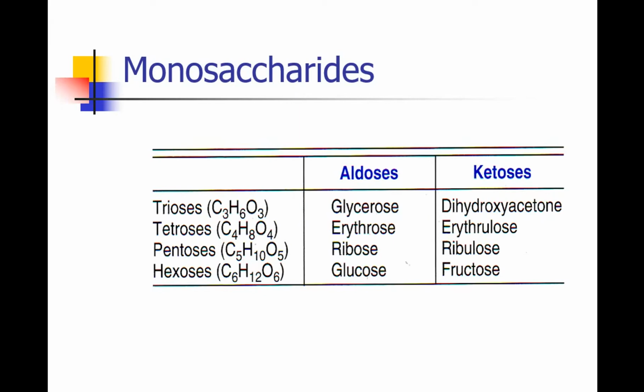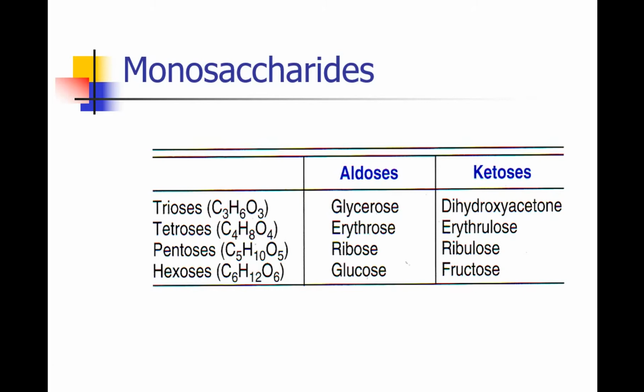So a monosaccharide with an aldehyde functional group and 3 carbon atoms is called an aldotriose. With 4 carbon atoms and an aldehyde functional group, it is called an aldotetrose. With 5 carbons and an aldehyde group, an aldopentose. With 6 carbons and an aldehyde group, an aldohexose. Examples: for aldotriose we have glycerose, for aldotetrose erythrose, for aldopentose ribose, and for aldohexose glucose.